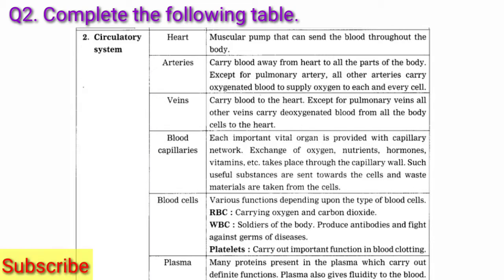Blood cells. Its function: various functions depending upon the type of blood cells. RBC, carrying oxygen and carbon dioxide. WBC, soldiers of the body, produce antibodies and fight against germs of diseases. Platelets, carry out important function in blood clotting.